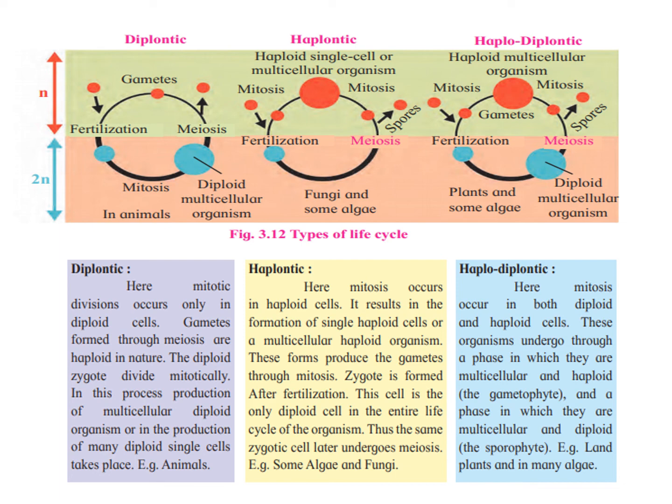Haplodiplontic means mitosis occurs in both diploid and haploid cells. These organisms undergo a phase in which they are multicellular and haploid, the gametophyte, and a phase in which they are multicellular and diploid, the sporophyte. Example, land plants and algae.